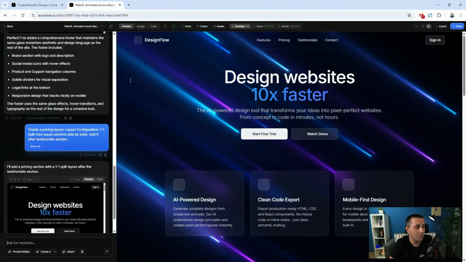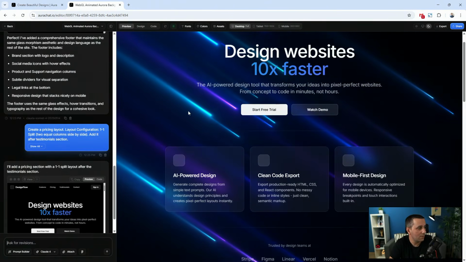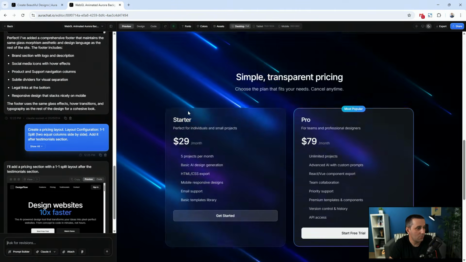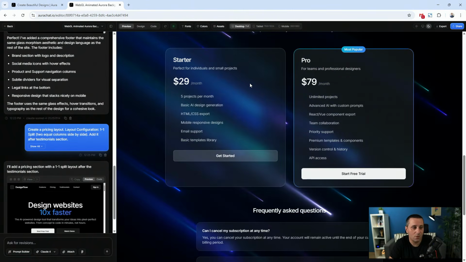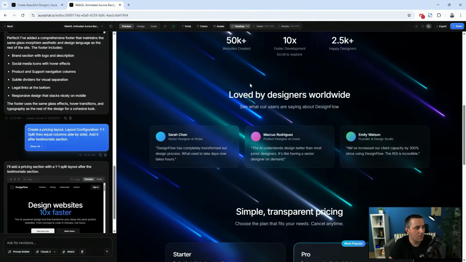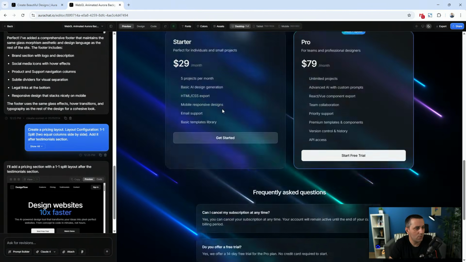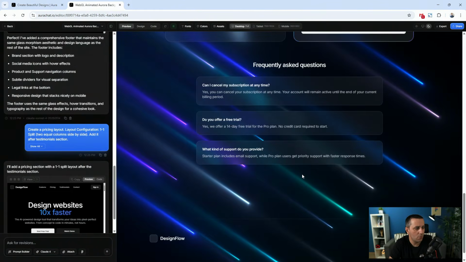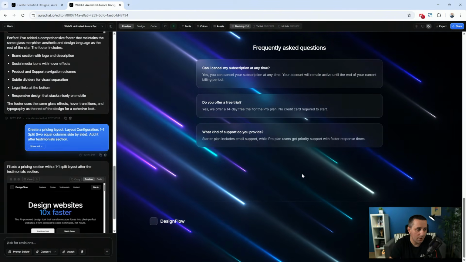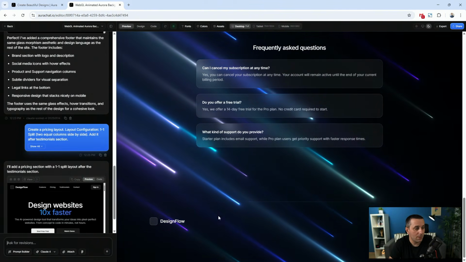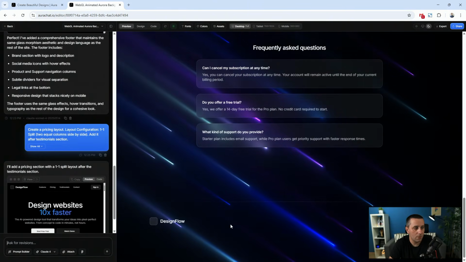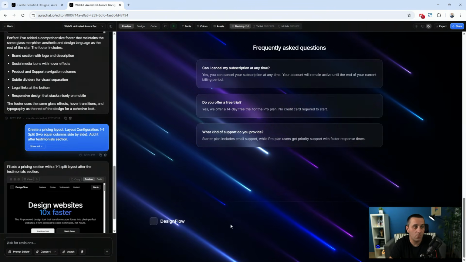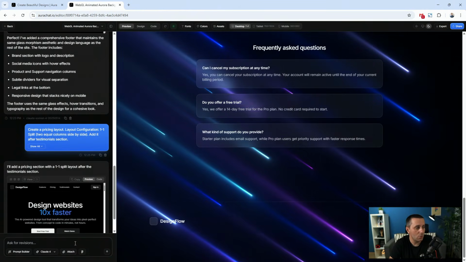Okay, so now that it's done, we can scroll down and see what's happening. It added a nice pricing section in two columns, as we mentioned. But after the testimonials, it also added an FAQ, which I didn't ask for, but it's good. In this case, it got rid of the footer, which is fine. You can just say you got rid of the footer, please add it back. So you can say it right here.